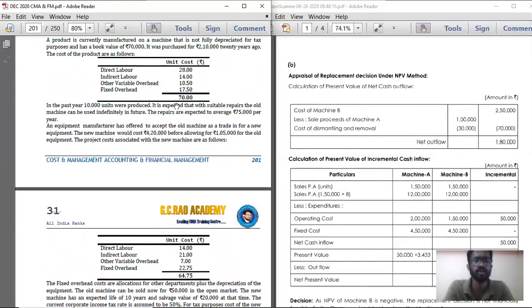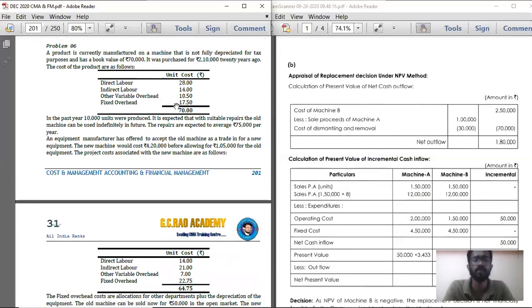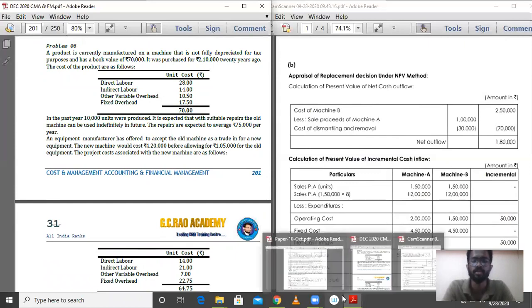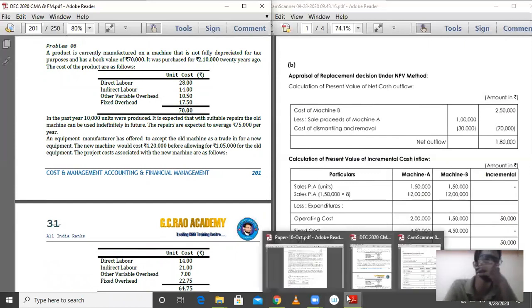What I will do now is explain the problem and show the institute material, so that you can go with the institute material for the solution.